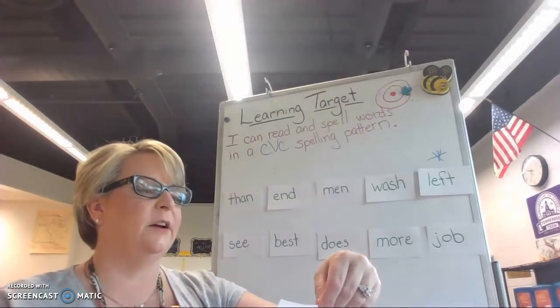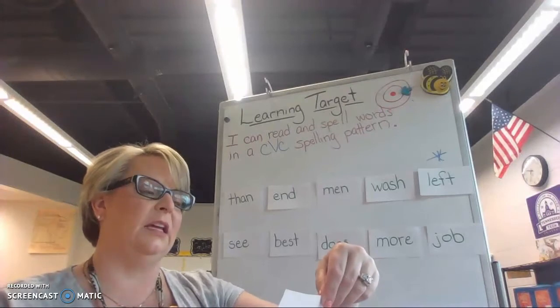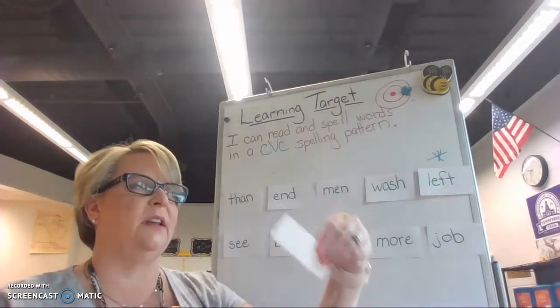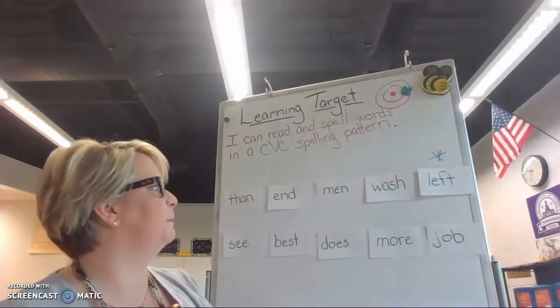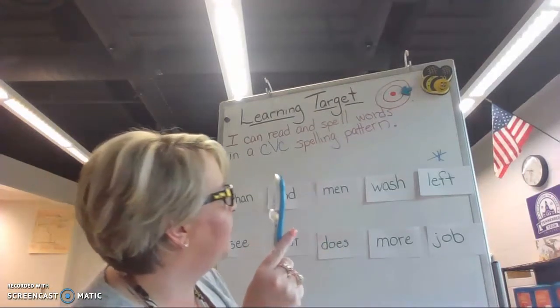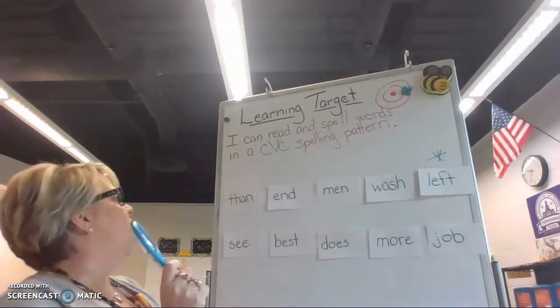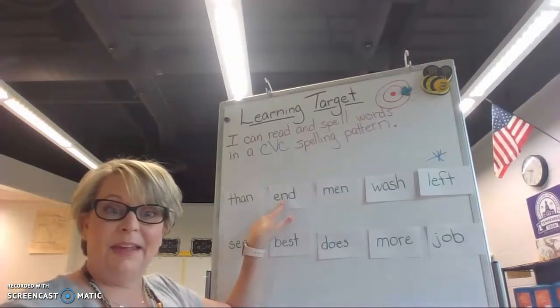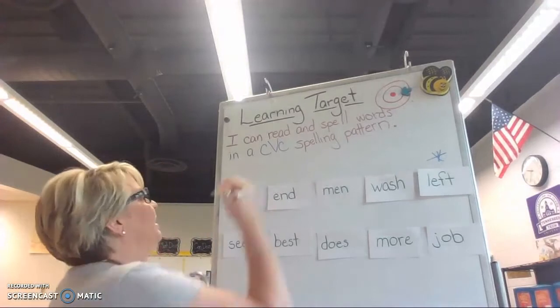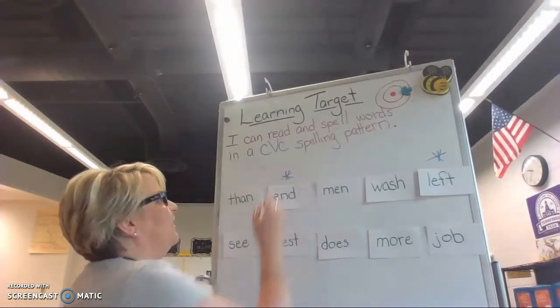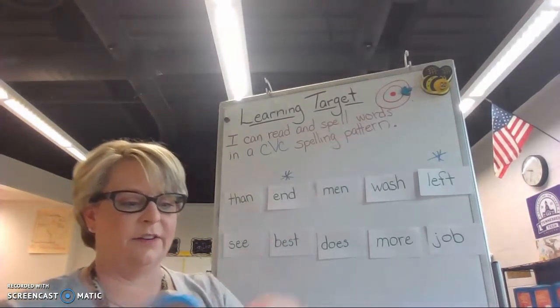Okay. So, if it's an antonym of begin, it's the opposite of begin. I spy with my little eye. The antonym for begin is end. Good job. All right, are you ready for another one?